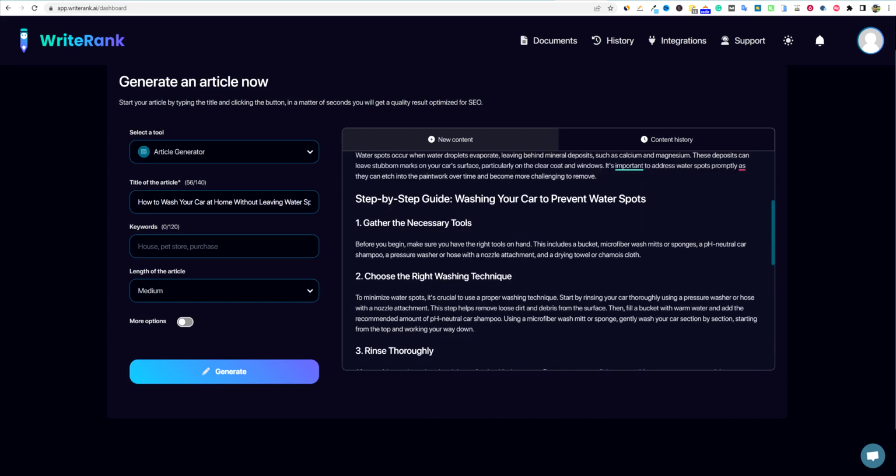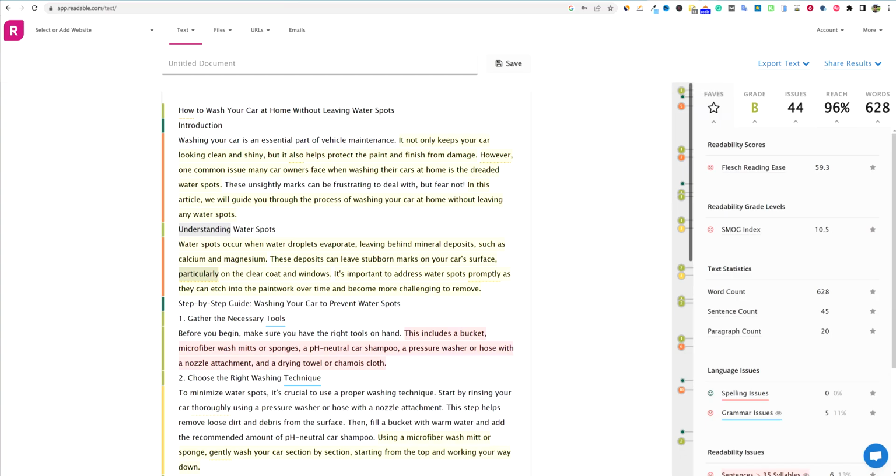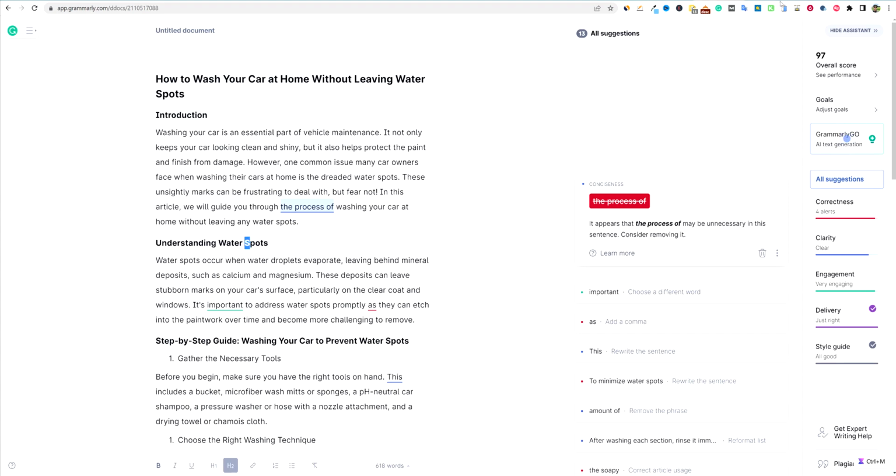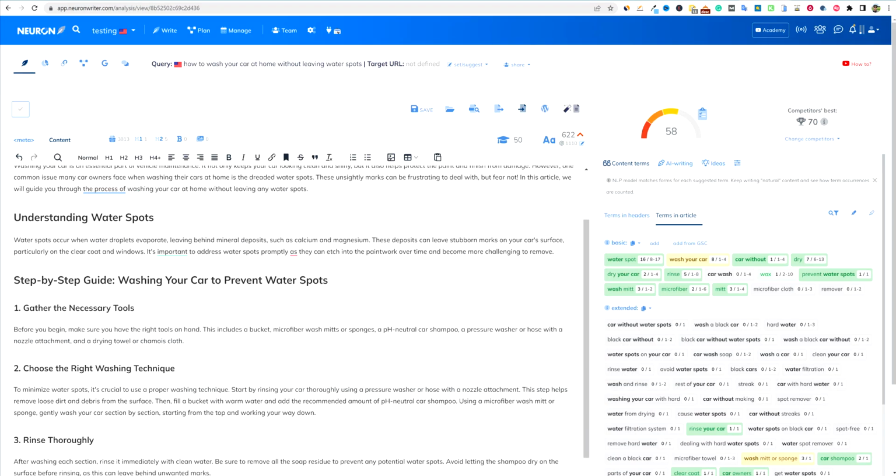And then also what you're getting with the medium version is you are getting some H3s. Let's see if I can come in here. I can show you that there's H3s in the medium. So there is capability in WriteRank. You can't really choose it, but it will bust out when necessary and do H3s as well.